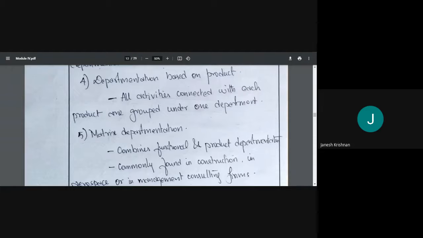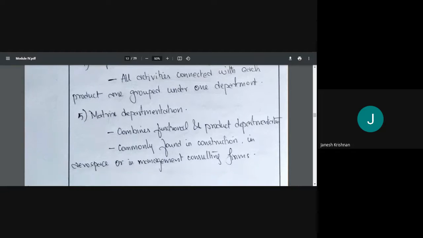So you will be working under the department for two-wheeler. You are working under the department for three-wheelers. Sometimes what will happen is you will be working for finance, but you will be working under marketing, we'll say marketing department for two-wheeler. The other person will also be working for marketing, but he will be in another department, because he is working for marketing three-wheeler, like that.